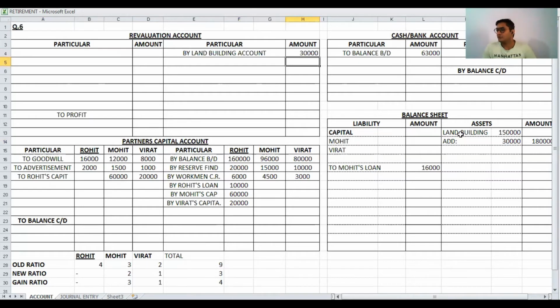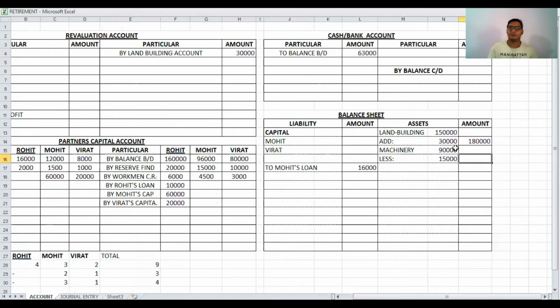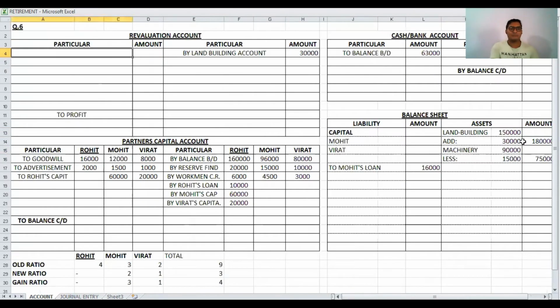Then second, the value of machinery is reduced by 15,000. Value of machinery as per the old balance sheet is 90,000 and machinery is reduced by 15,000. Reduced means less. New value is 90 minus 15, which is 75,000. Here the value of machinery is reduced, so the asset reduction is recorded on the debit side to machinery account, amount is 15,000.